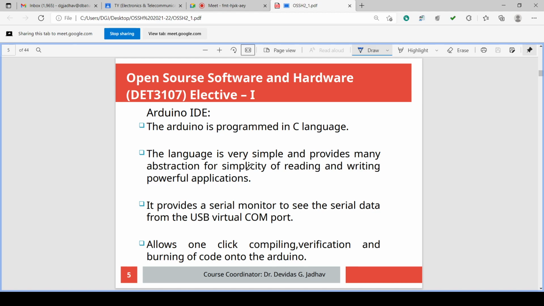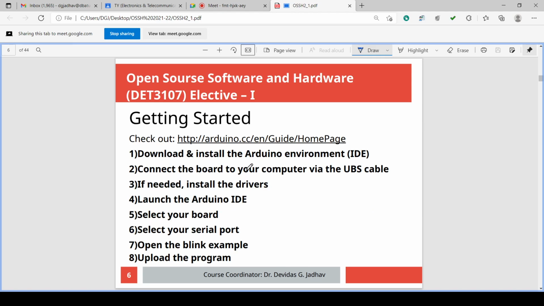So once the Arduino board is connected, we have to select the appropriate COM port, and we have to select the board type, and these are the steps for getting started. At Arduino.cc/en/guide/homepage, we can check all these details.